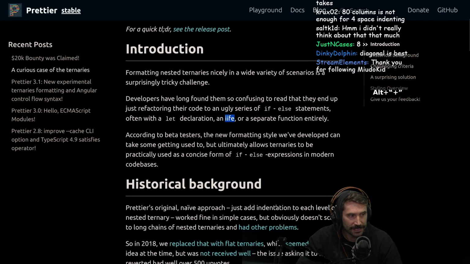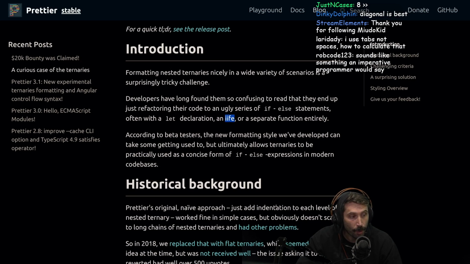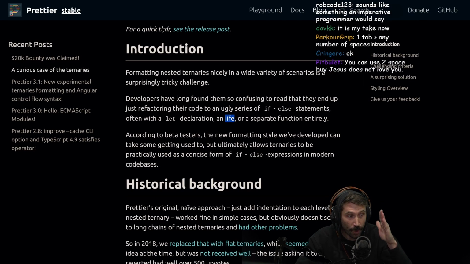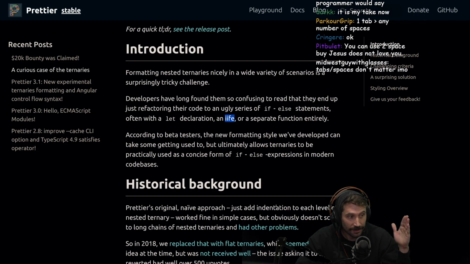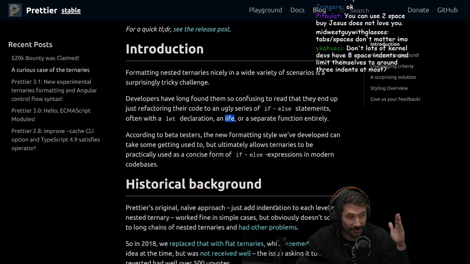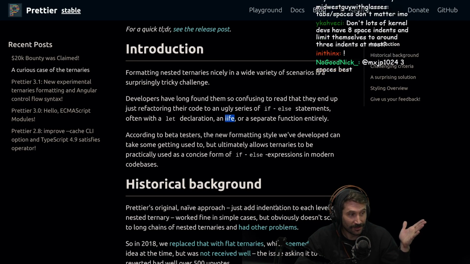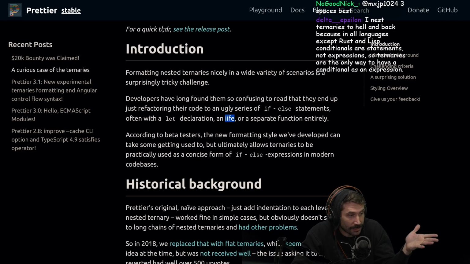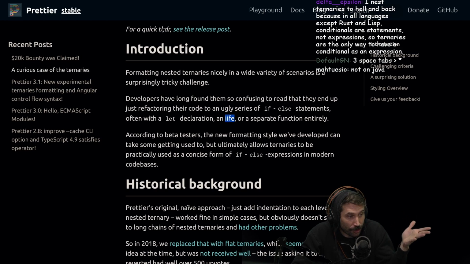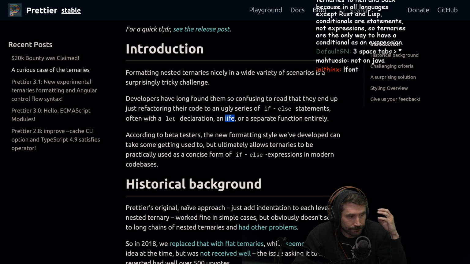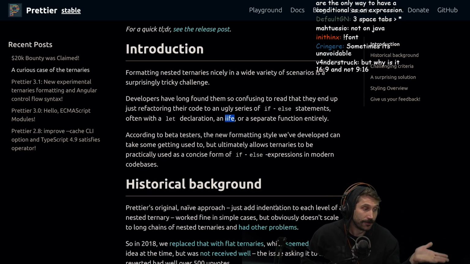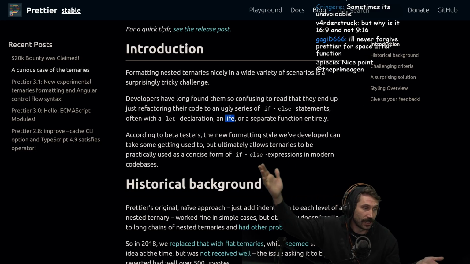If 80 column is not enough for 4 space indenting, that's the point. I'm keeping it between 1 to 2 levels, right? That's why I do it. That's precisely why I do it. It's because by the time I get to a 3rd indent, I'm now going, I've goofed up a little bit. Now, granted, I don't write Java. Facts of life. I don't write Java.